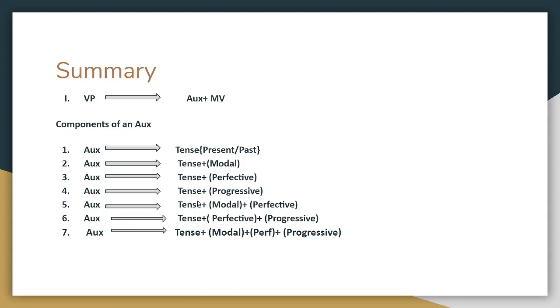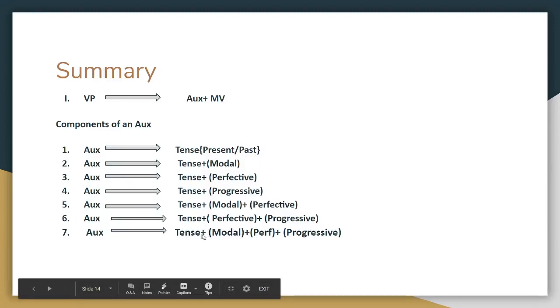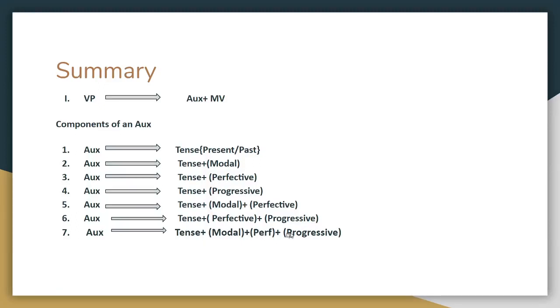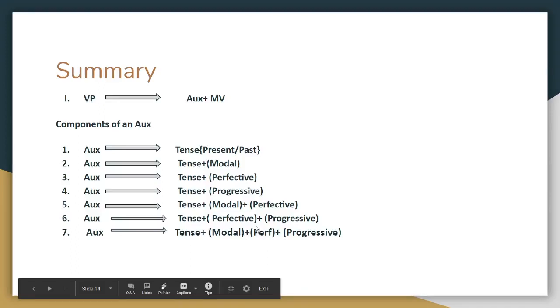Next, a combination is tense plus perfective plus progressive. Sita has been sleeping is an example for this particular combination. Coming to the last combination, which is tense plus modal plus perfective plus progressive. Sita could have been sleeping is an example for this particular combination.